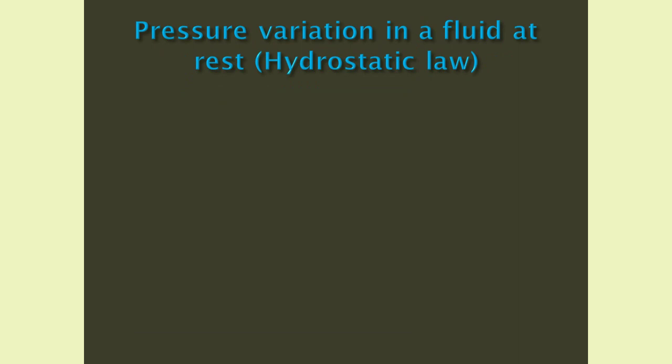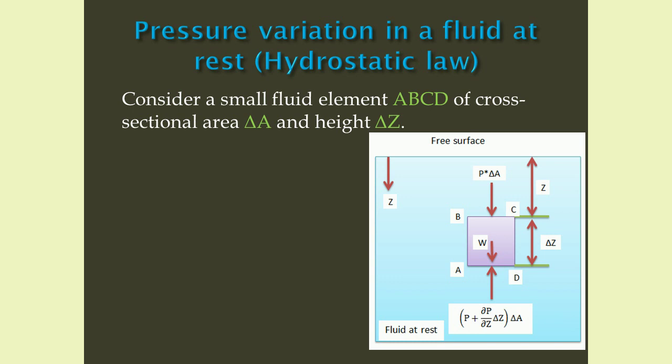Pressure variation in a fluid at rest, that is hydrostatic law. Consider a rectangular fluid element ABCD in a large mass of fluid having cross-sectional area delta A and height delta Z. The element is at a distance of Z from the free surface of water. Pressure force P delta A acts on surface BC. Now what will be the pressure at AD? We can approximate that to P plus ∂P/∂Z into delta Z into delta A, which is from Taylor's series in mathematics.